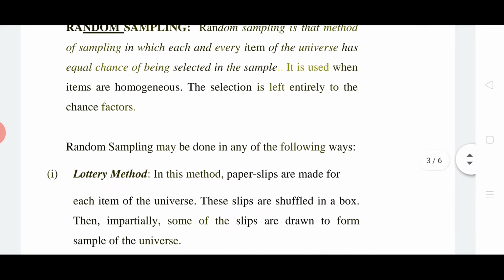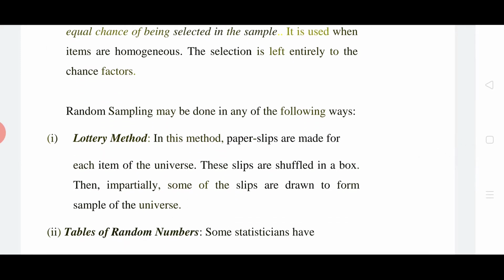Suppose lottery system. In this system, what we do, paper slips are made for each item of the universe. These slips are shuffled in a box. Then impartially, some of the slips are drawn to form samples of the universe.